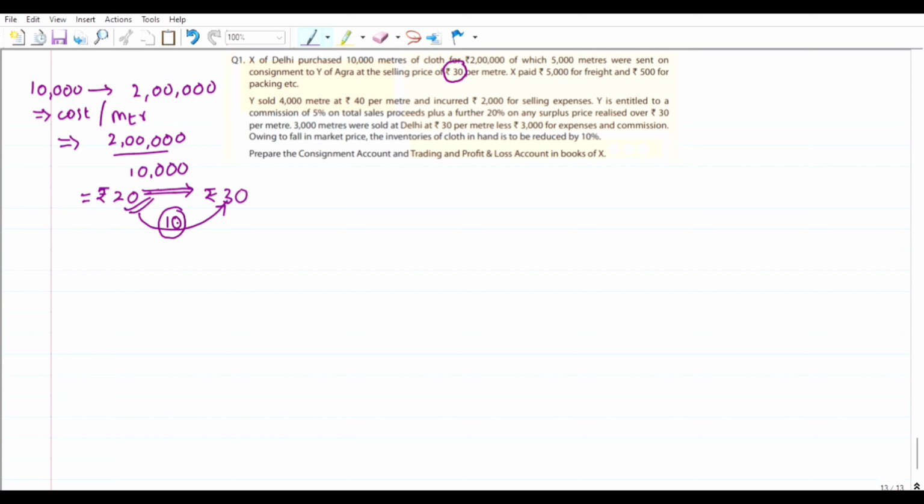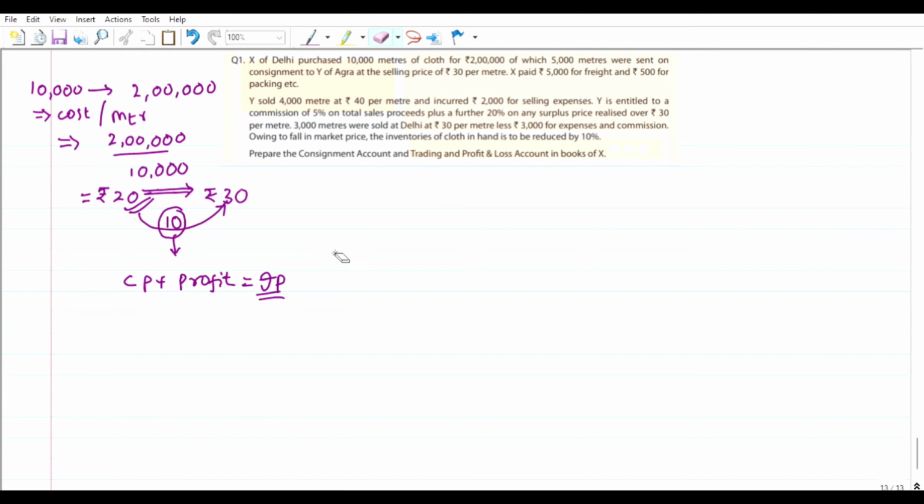We can say this is the invoice price, that is, cost plus profit is invoice price. Market price, invoice price, or list price, we can call it by any of these. IP is invoice price. Okay, that is what the thing is, friends.